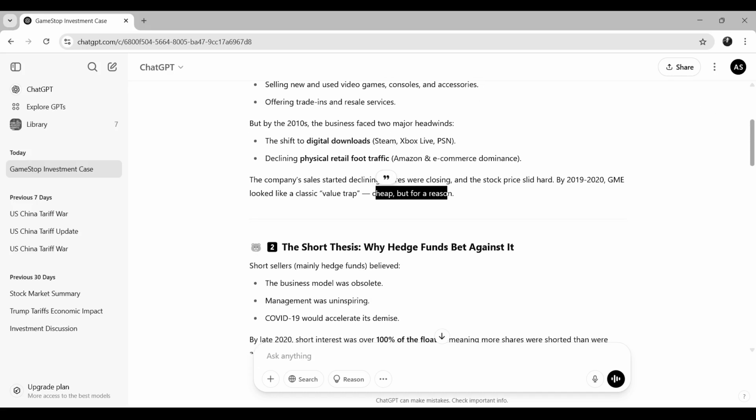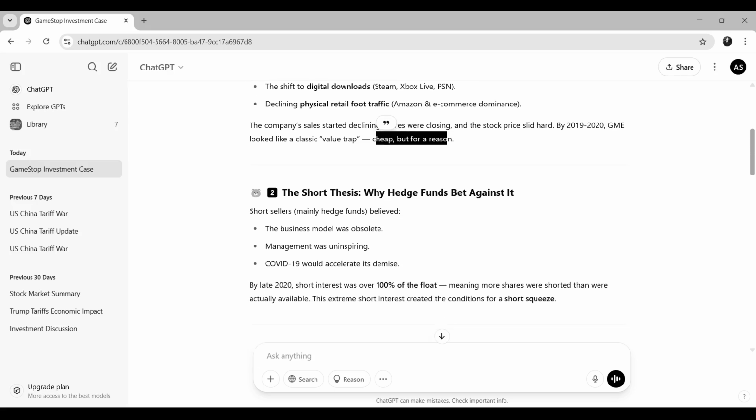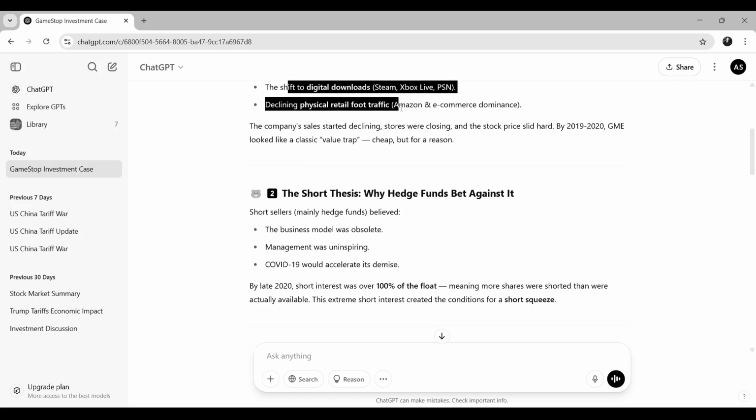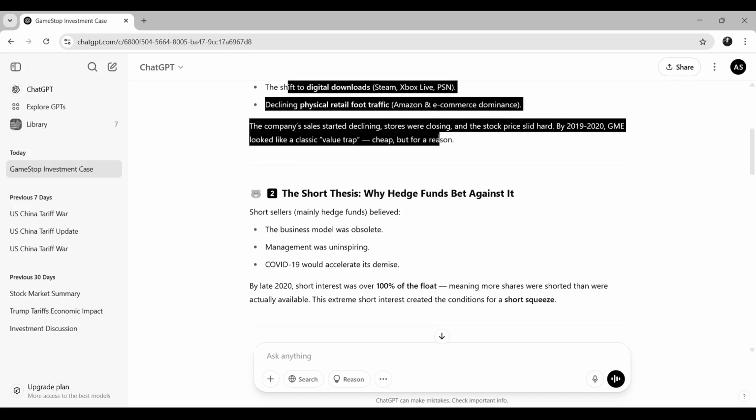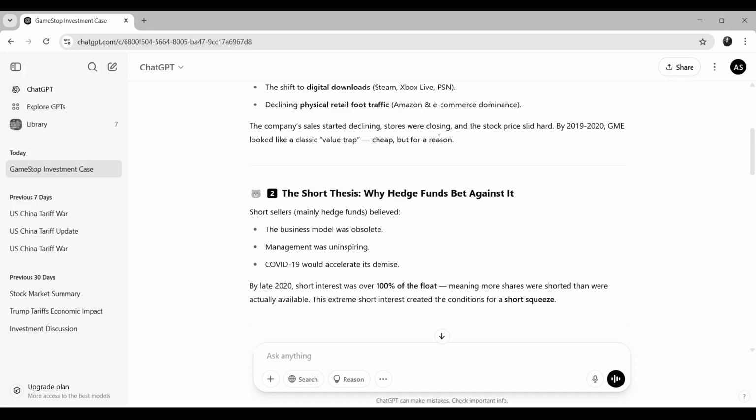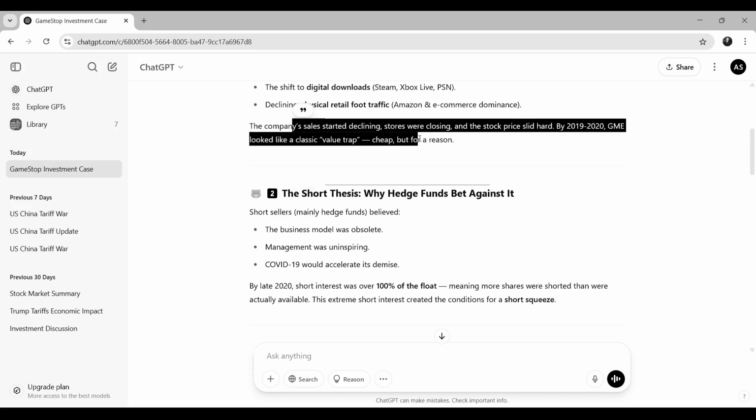So this was happening. Now, when this was happening, there were hedge funds betting against it. Everyone knew that because of these reasons they were failing as a business. So what hedge funds did was bet against it. What does this mean? It means they were shorting GME. They already think the stock price is going down.